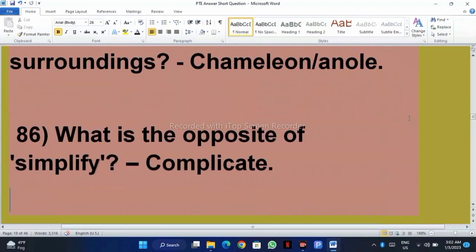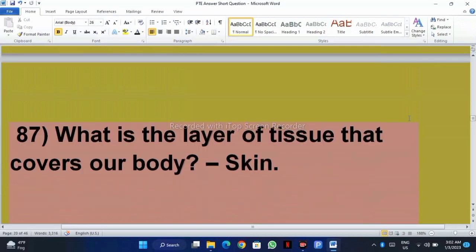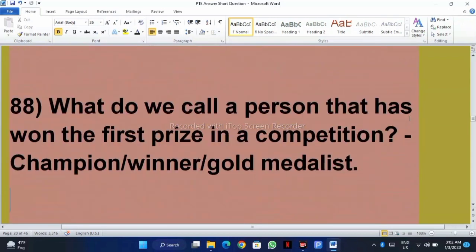What is the opposite of simplify? Complicate. What is the layer of tissue that covers our body? Skin.